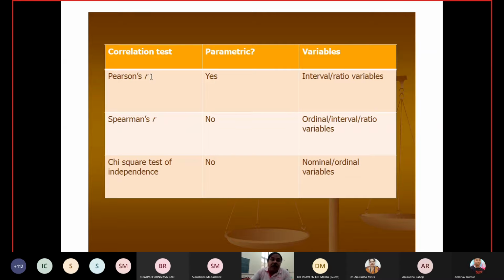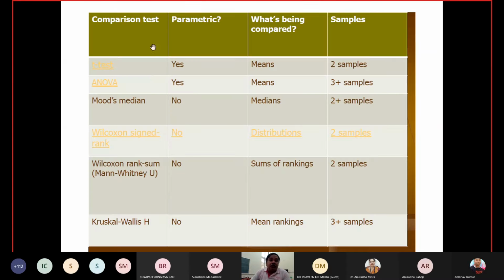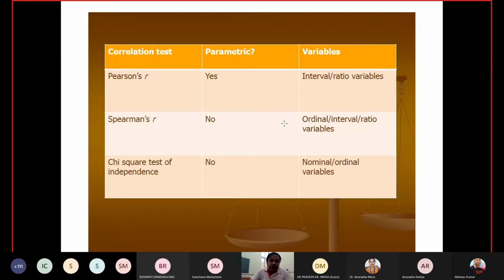Here, whatever we are telling, most of the time we are talking about the mean, median, or the ranking of the median. So basically we are talking about measures of central tendency or the distributions. If the measure of central tendency is not on your radar for testing, then what is on your radar is the correlation coefficient. If you are going for testing of correlations, and you are using Pearson's test, then it is parametric. The variables are interval or ratio variables.